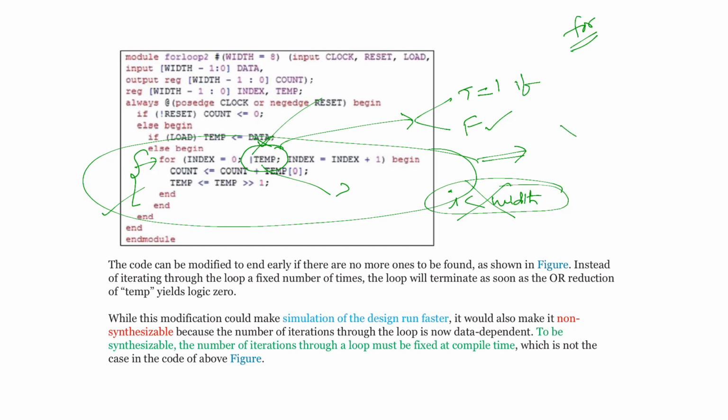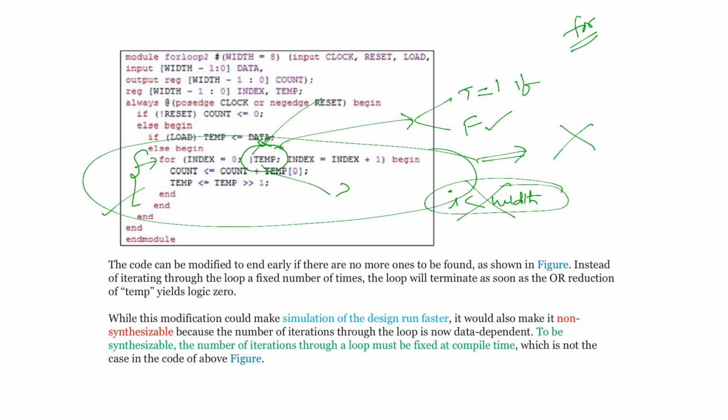Even though with respect to simulation it is fast, this code is not synthesizable. So for synthesis purposes, you must prefer the previous code, because in the previous code it directly depends on the width value. Width value doesn't depend on internal data. So if the width is 8, irrespective of the data input you supply, it always iterates for 8 cycles. That's the advantage. So the previous one is used for synthesis and this one is used for testing.